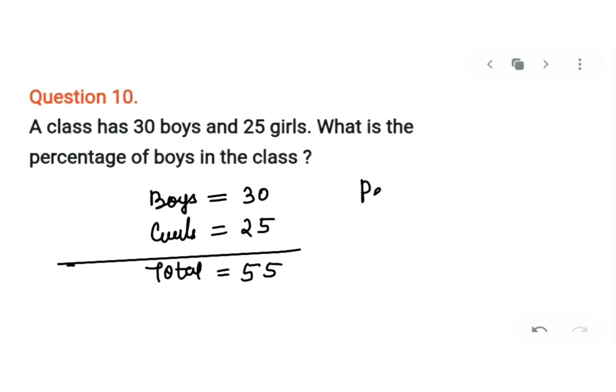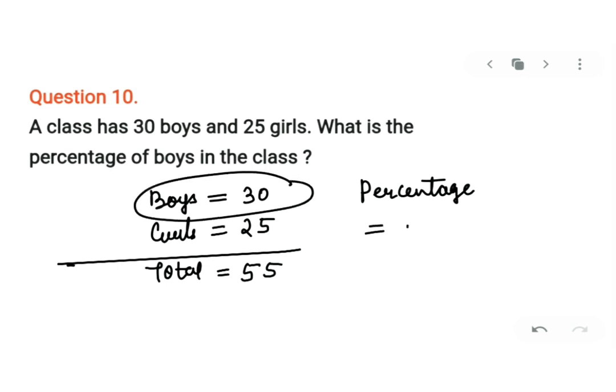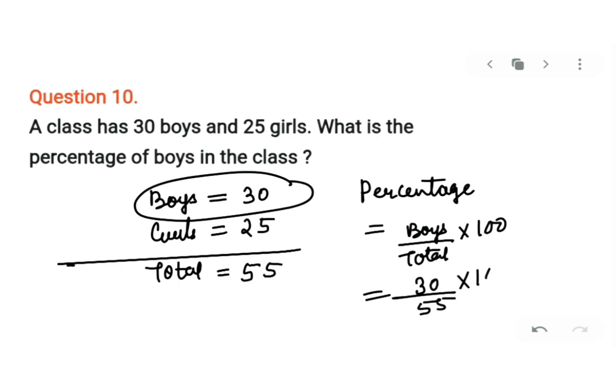Now always remember, whenever you want to get the percentage, आपको क्या करना पड़ेगा? अगर boys का percent करना है तो boys, number of boys upon total into 100. How many number of boys are there? 30. Total is 55 into 100. Whenever you are finding the percentage, converting into percentage, you have to multiply with 100.